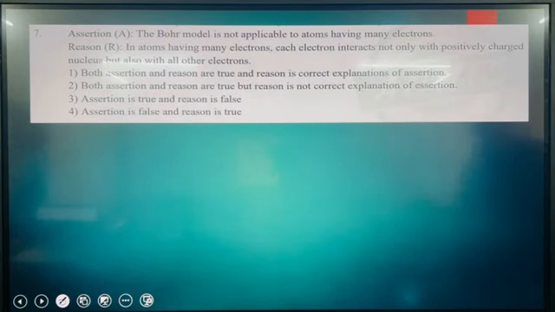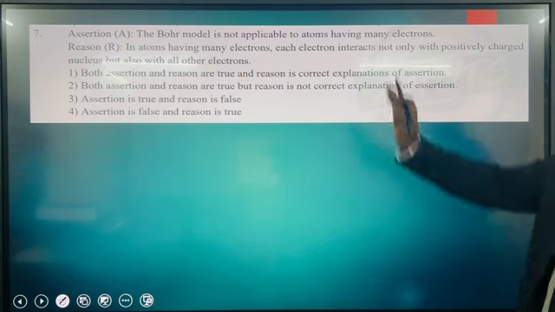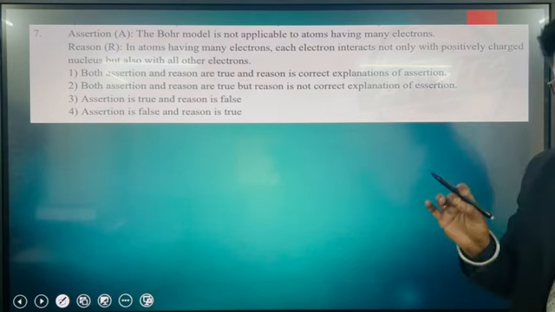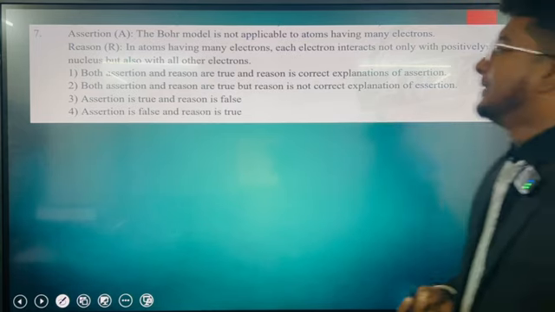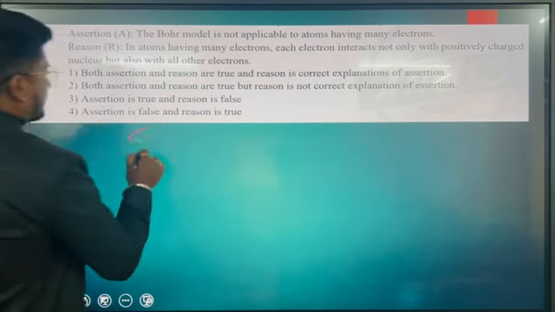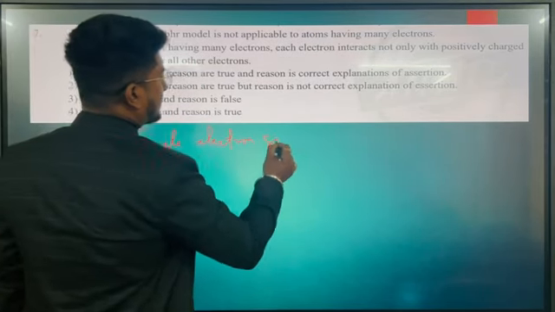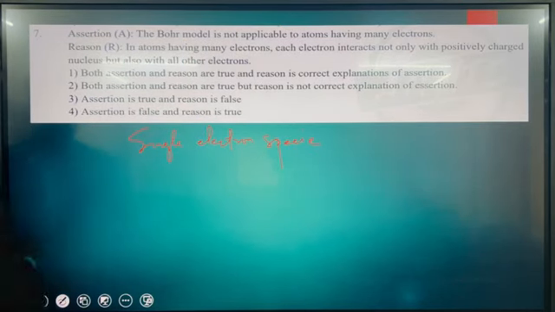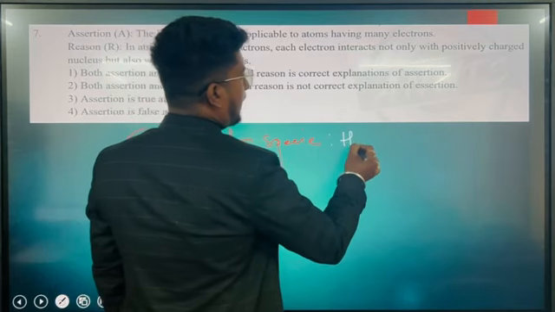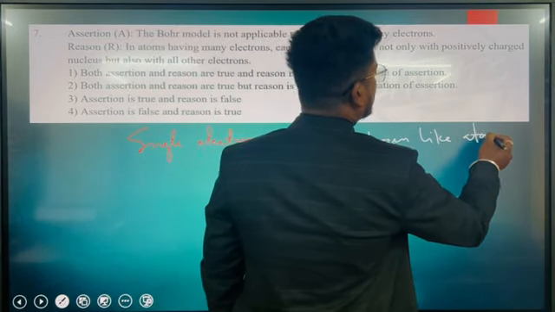What is given to us? Bohr's model is not applicable to atoms having many electrons. Of course, Bohr's model is only applicable to single electron species. When I'm saying single electron species, try to understand one thing here: we are talking about hydrogen-like atoms, atoms with a single electron.